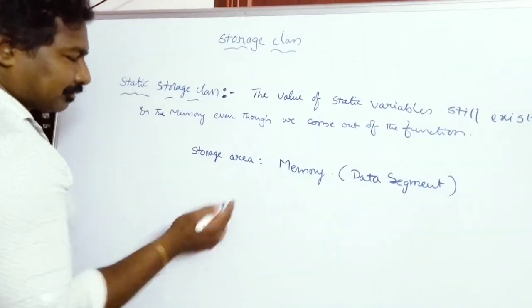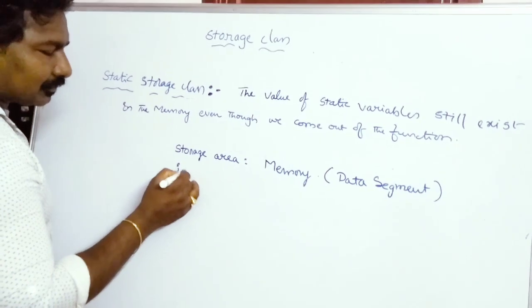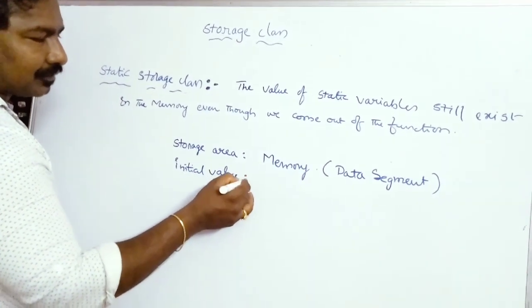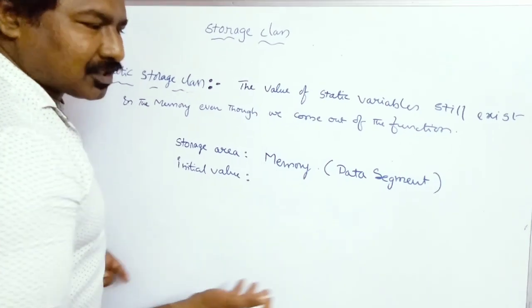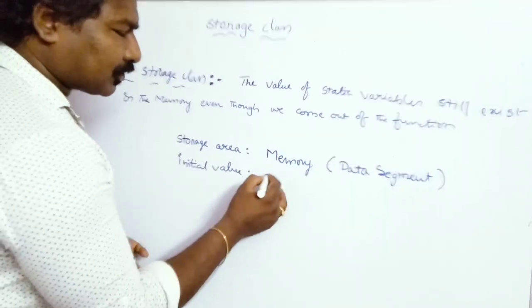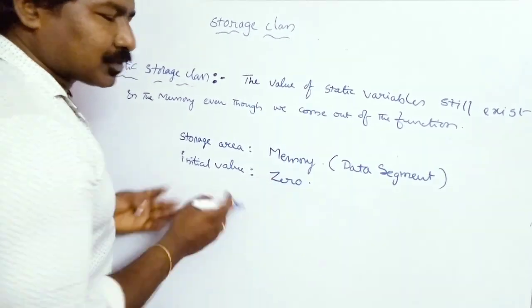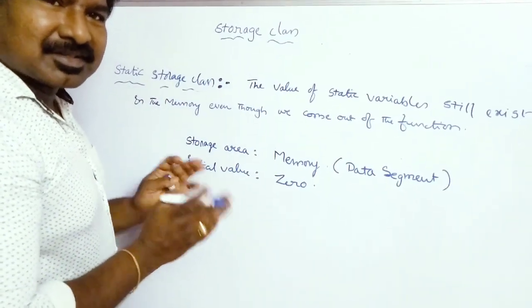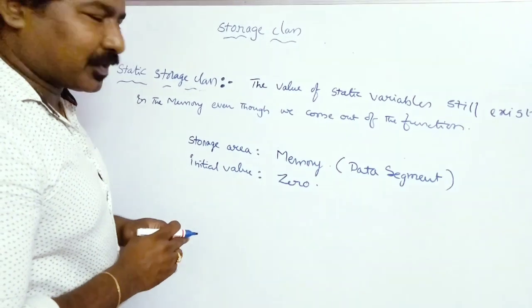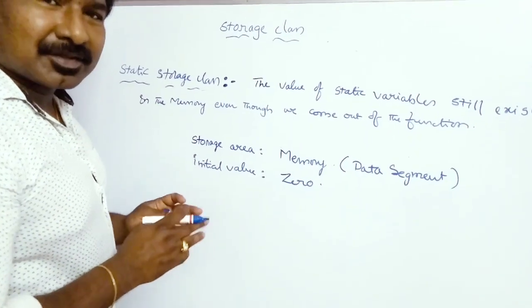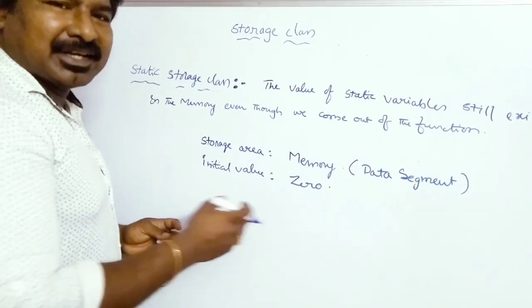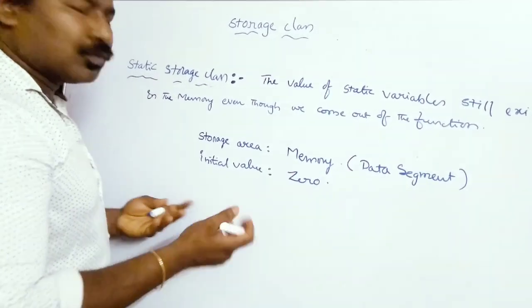What is the initial value? If you do not initialize your static variable, it is automatically initialized to 0. This is special and different from the auto and register storage class variables. Previously for auto and register, what did we get? We got the garbage value. For the static variable, the initial value will be 0. So there is no need to initialize the variable here.